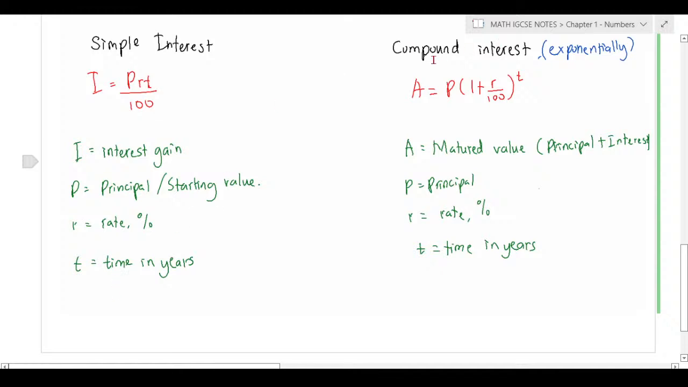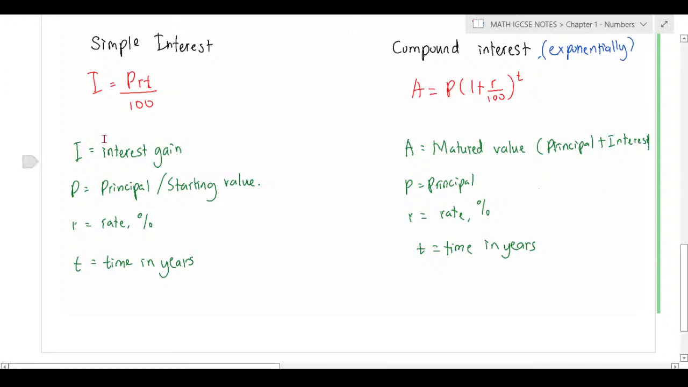For compound interest, remember, whenever the word exponential or exponentially comes out in the exam, that's the keyword to use compound interest. Whenever you see this word, straight away write down A equals P bracket 1 plus R over 100, to the power of T. A is the matured value, which is your principal plus the interest.